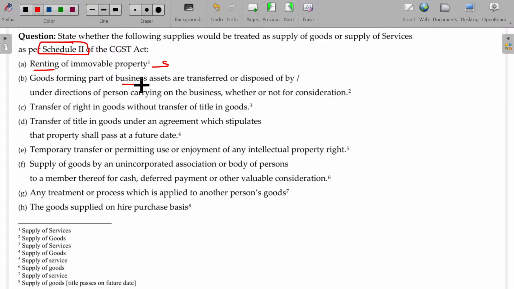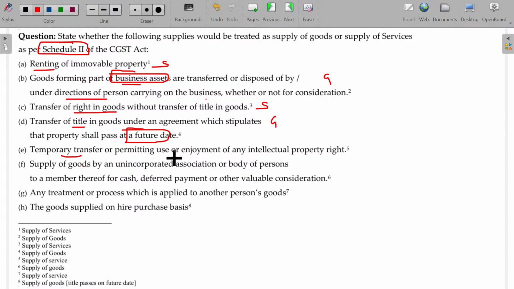Goods forming part of business assets are transferred or disposed of under directions of persons carrying on the business, whether or not for consideration. So, if a business asset is disposed, then goods. Transfer of right in goods. Right in goods means service. Title of goods means goods. Transfer of title in goods under an agreement which stipulates the property shall pass at a future date. Not required to be on the current date. It may be a future date also, then goods.